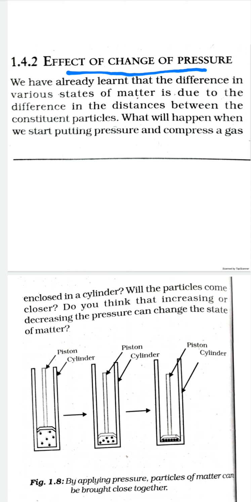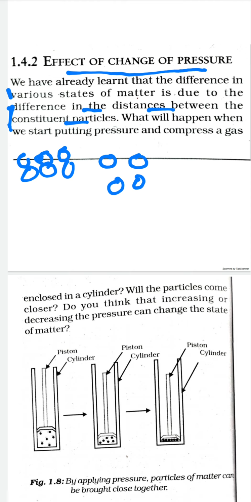We already know that the difference in various states of matter is due to the difference in the distances between the constituent particles. In the solid state, the particles have very little distance between them, right? In the liquid state, the particles have some distance between them, whereas gaseous particles are far placed from each other. So the different states of matter differ because of the difference in the spaces between the constituent particles.